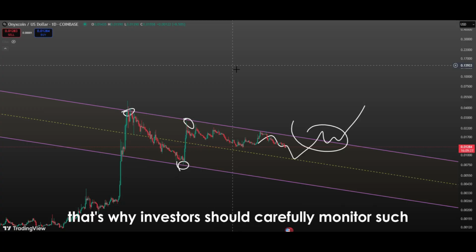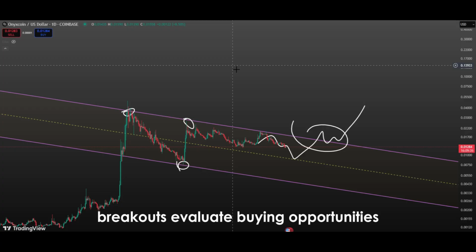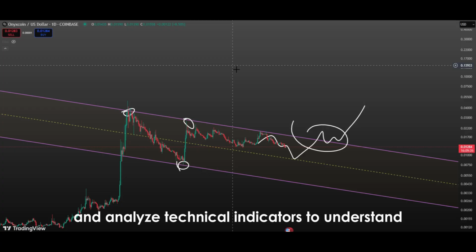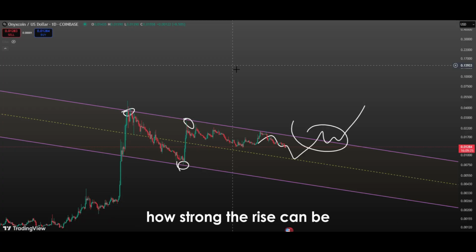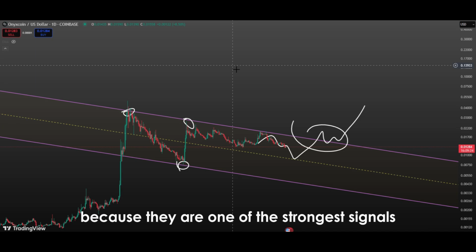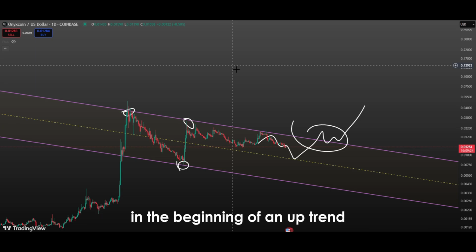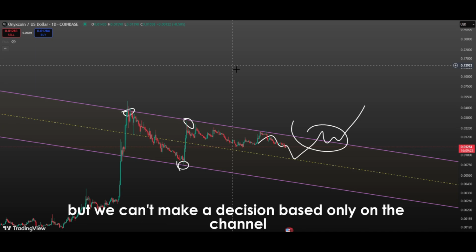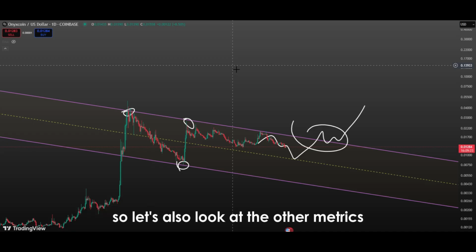Once the price moves above this band, the downtrend is over and the way for an uptrend opens. That's why investors should carefully monitor such breakouts, evaluate buying opportunities, and analyze technical indicators to understand how strong the rise can be. Falling channel breakouts provide major opportunities for investors to grow their portfolios because they are one of the strongest signals of an exit from a decline and the beginning of an uptrend. But we can't make a decision based only on the channel, so let's also look at the other metrics.